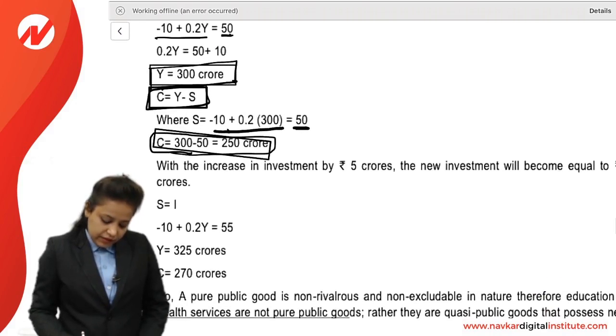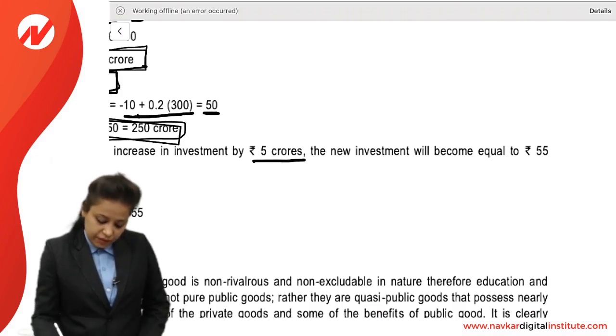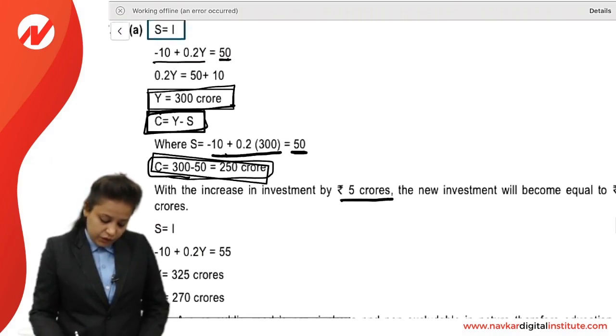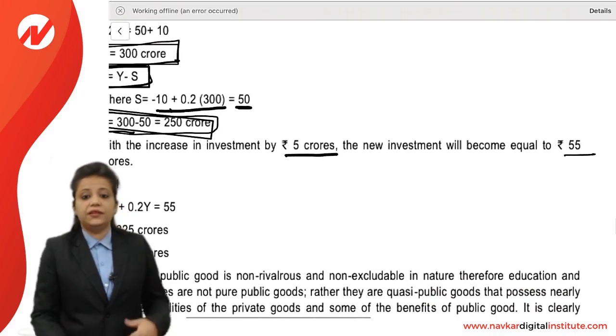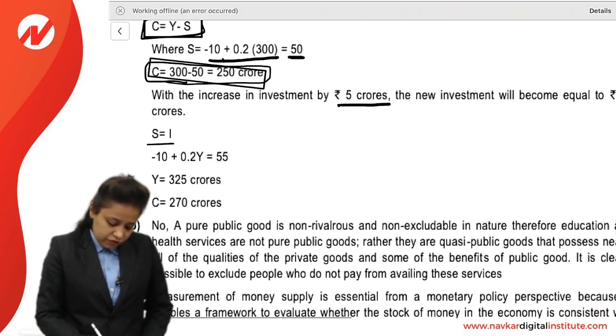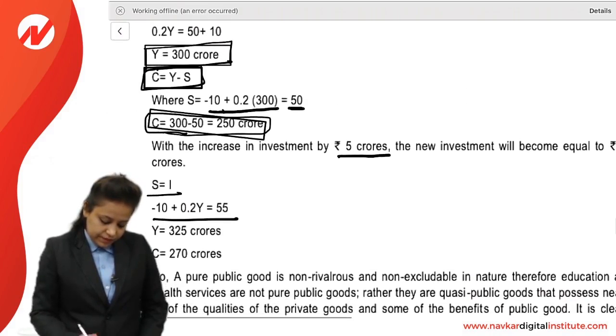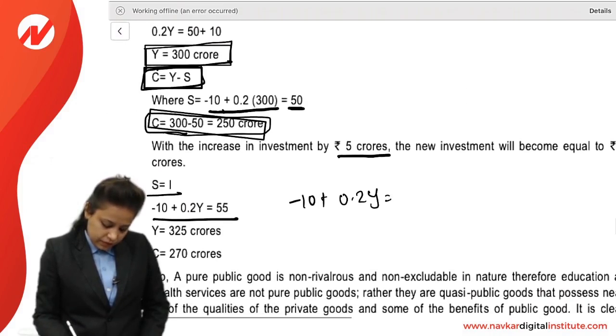So this is the equilibrium, 250. If the investment increases by 5 crore, the new investment will become 55 crore, since before it was 50. Again we put this in the equation, and we get Y equals 325 crore.